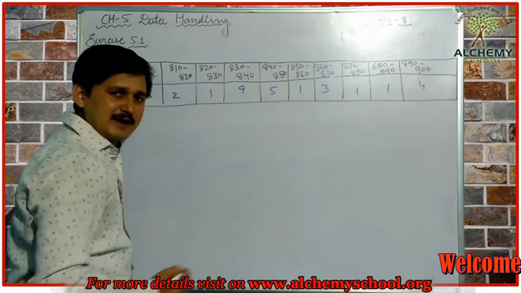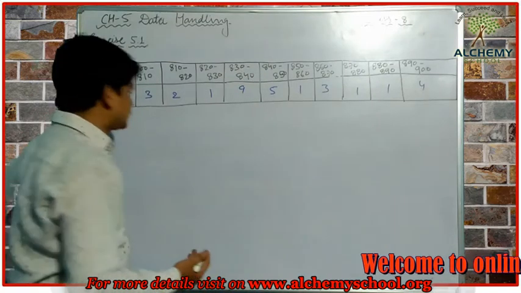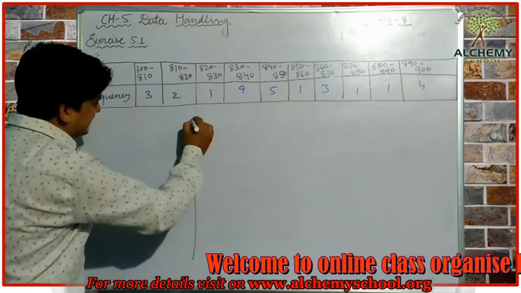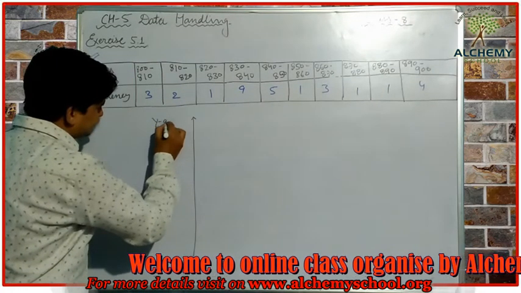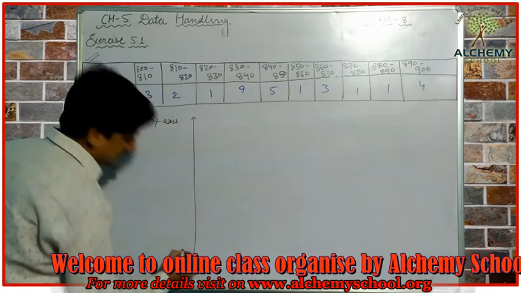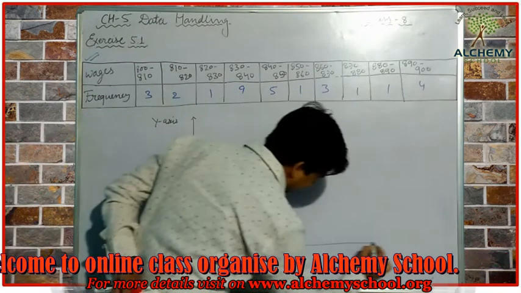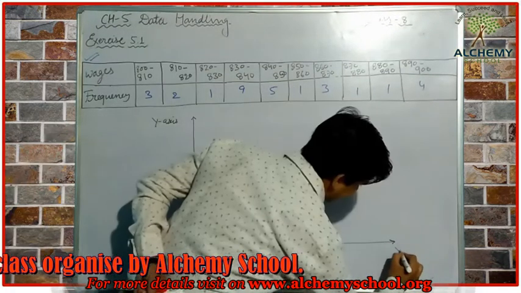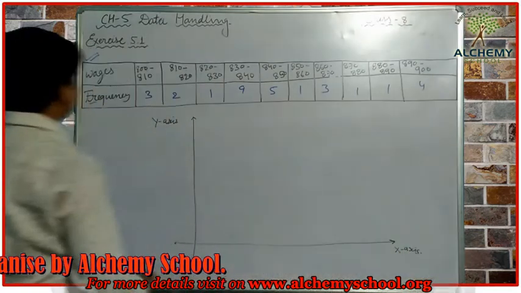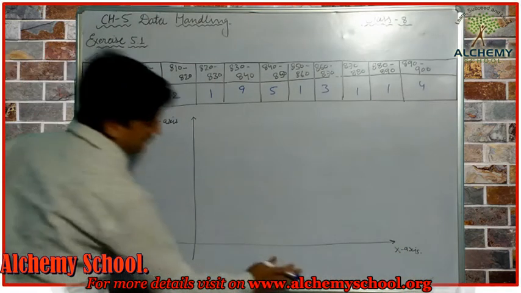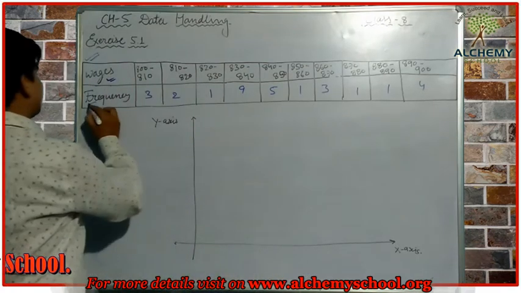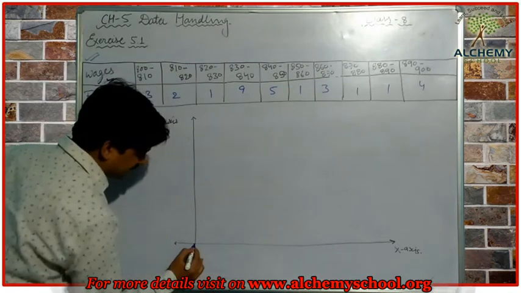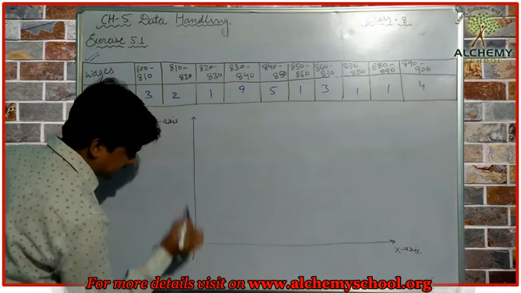The first thing you have to make while making a histogram is a vertical line. This vertical line will be the y-axis. Then one horizontal line, and this horizontal line will be the x-axis. Now the amount of wages we have to represent on the x-axis, and the frequency we have to represent on the y-axis. Where the x-axis and y-axis meet each other, this point is represented by 0.